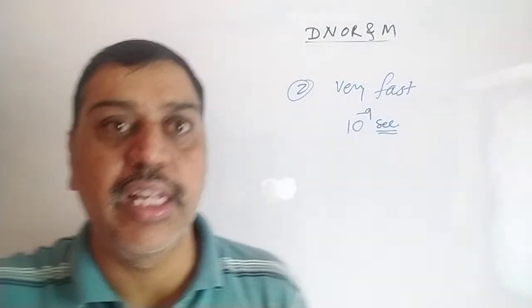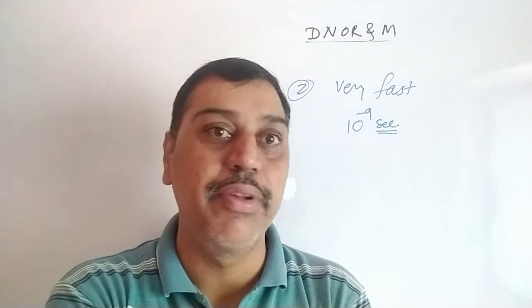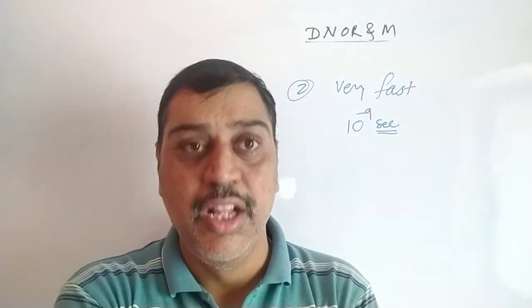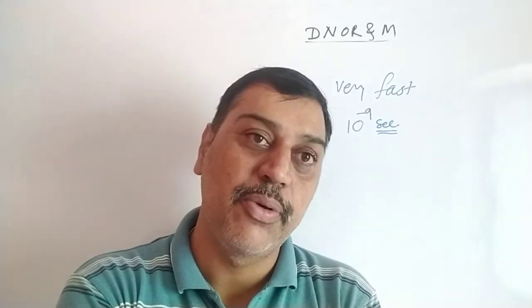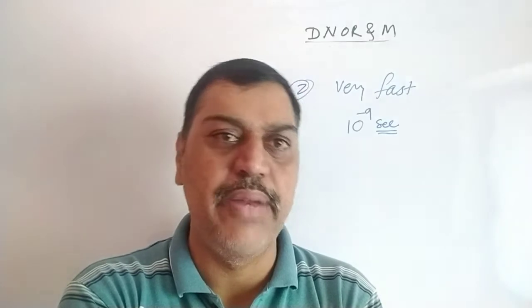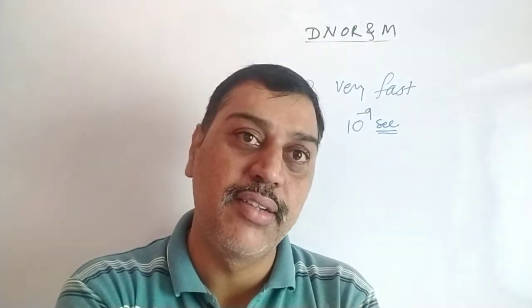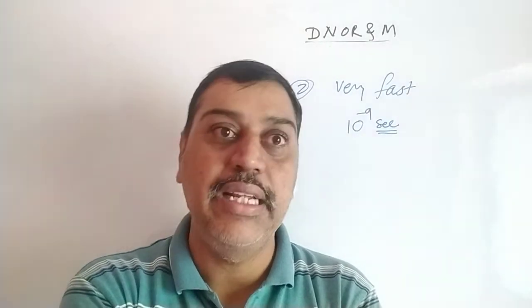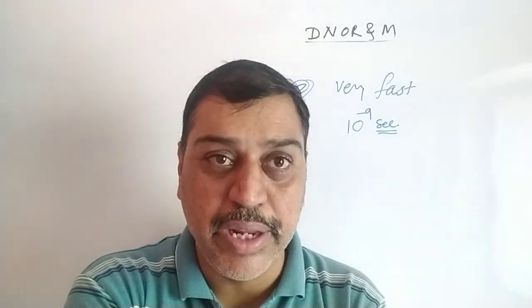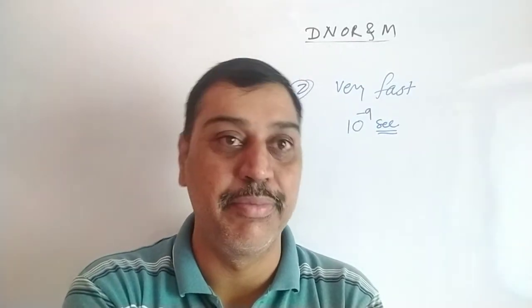See, suppose in our class I ask a question to any one student. Some students quickly give the answer; their response time is very fast. Some students' response time is slow. Some students' response time is infinity. How is it infinity? Suppose I have asked the question to one student from our class, and if that student doesn't know the answer, then that student never gives me the answer. Then what is the response time? It is very large, that means infinity.